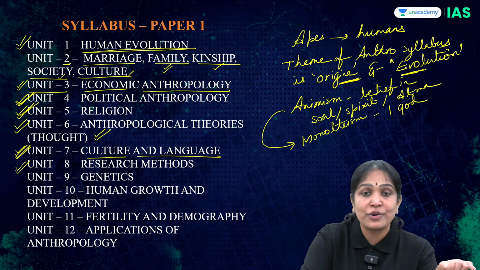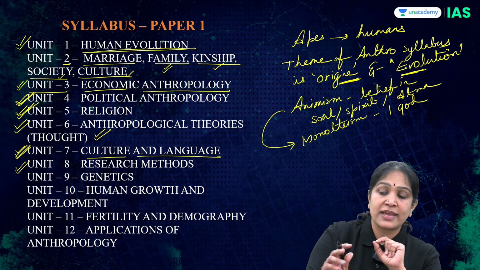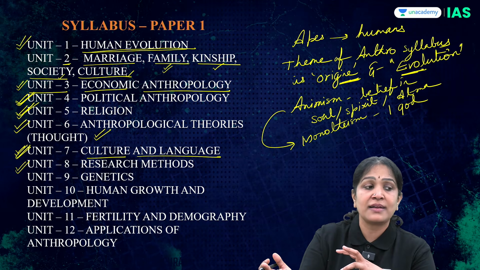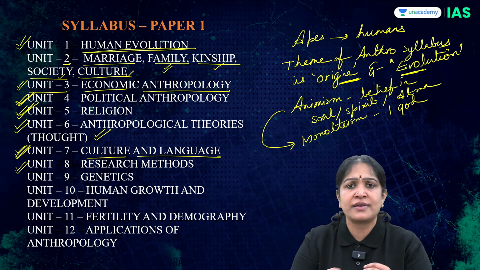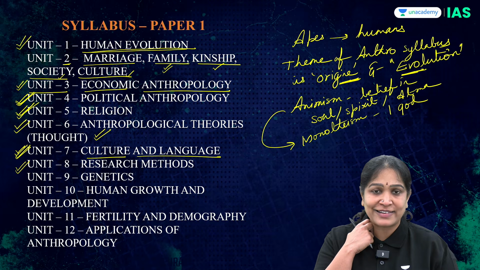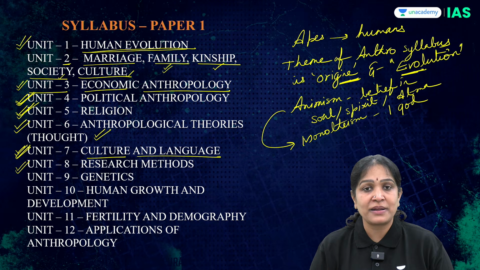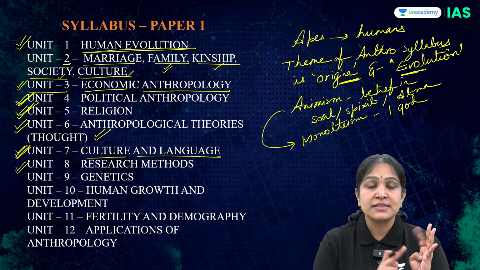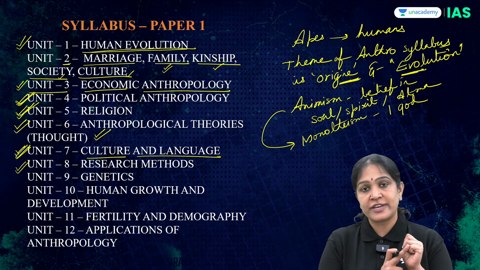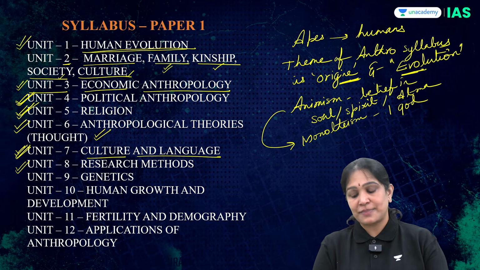They may try to even bully me. They may not give me the answers sincerely. So what should I do? I can go there and then make them believe that I am their friend or a well-wisher or a person who accidentally reached that particular island, and closely observe them. That is called participant observation. So census, survey, case study method, interview, participant observation. So these are various anthropological research methods.